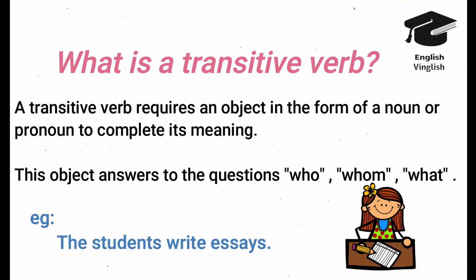For example, the students write essays. The verb in this sentence is write. After the verb, it follows an object, essays. So, it's a noun. So, we can identify the verb write as a transitive verb because it follows an object.